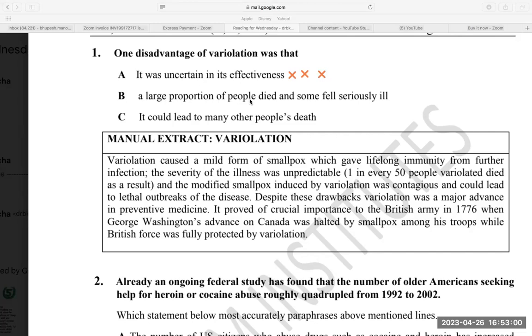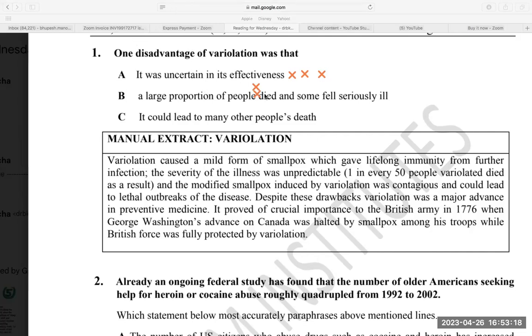A large proportion of people died and some fell seriously ill. This seems like a good point. So let me check. The modified smallpox induced by the variolation could lead to... but in this option, there is nothing like could. Please understand that some questions of reading are of grammar.